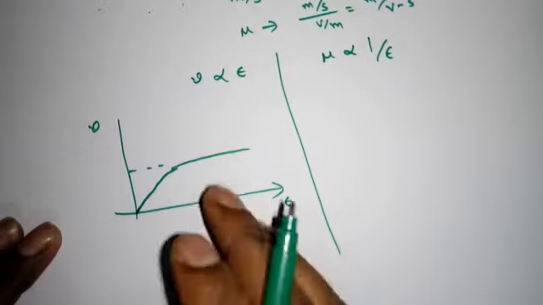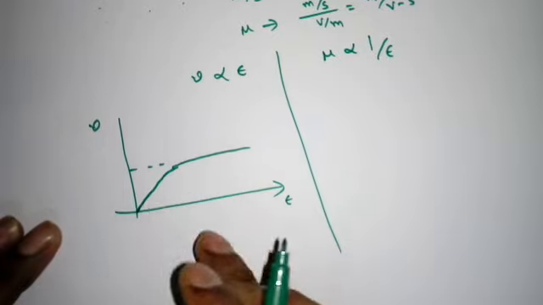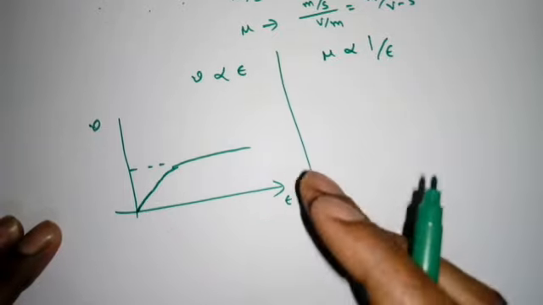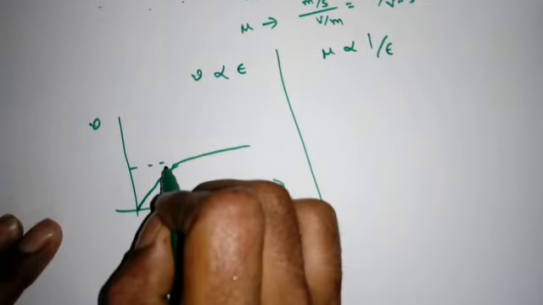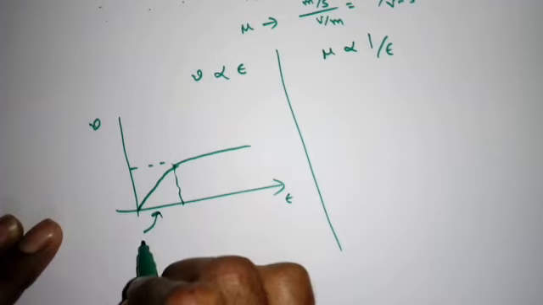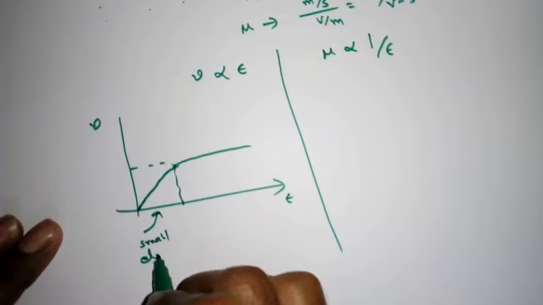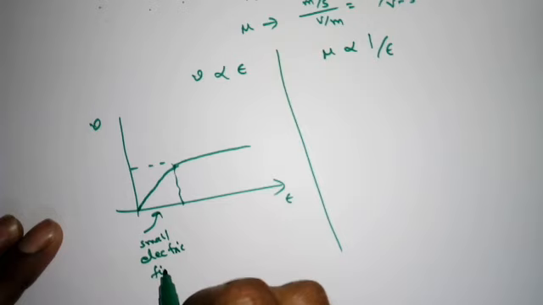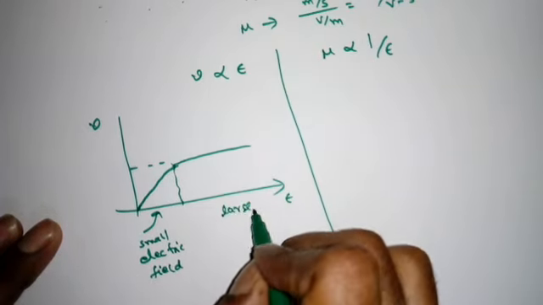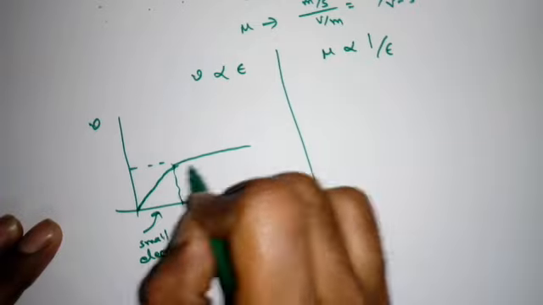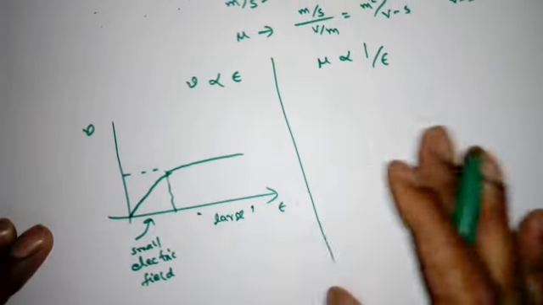This is a very important concept. We may get a question from this concept, like for high electric field, what is the drift velocity. So for small electric fields the velocity increases linearly, and for large electric fields the drift speed will be constant.